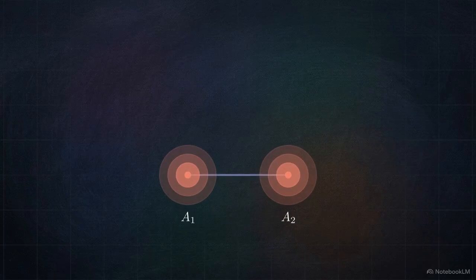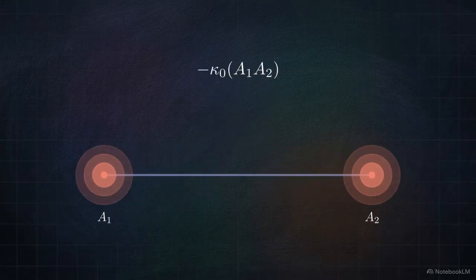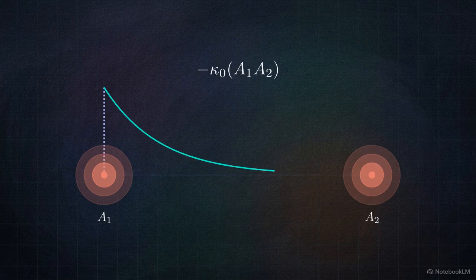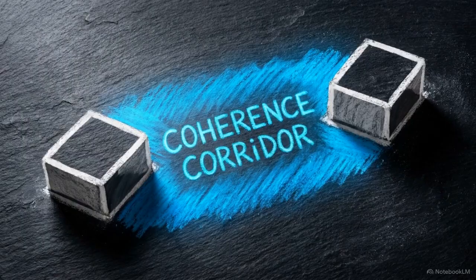We begin with base coupling strength, which is derived from the product of the relative core amplitudes. However, amplitude alone is meaningless without accounting for spatial decay, as influence moves between these 2 points. This exponential decay term strictly limits the baseline strength of the connection across physical distance. This decay envelope defines the coherence corridor.